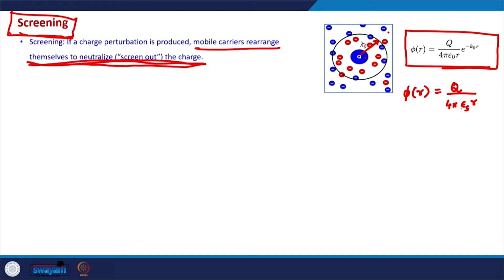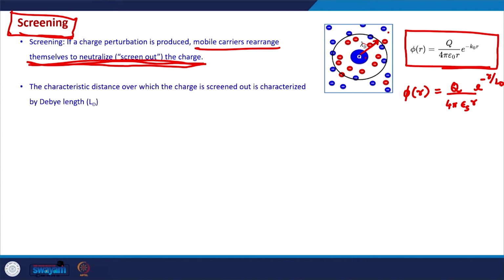This is the simple Coulomb potential formula, but in the presence of mobile charge carriers we would additionally have an exponential term, exponential of minus r by L d, or exponential of minus k naught times r, where k naught is 1 by L d, and this L d is known as the Debye length of the material.